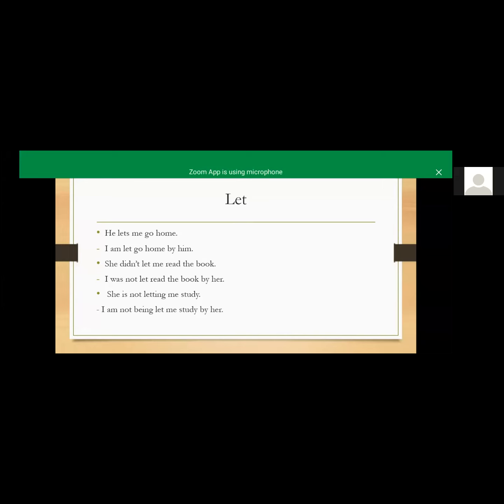Please record your audio. If anybody has a question, you can post in the group also. If you have some time, then you should record the audio related to tenses, converting active into passive. Please record the audio.